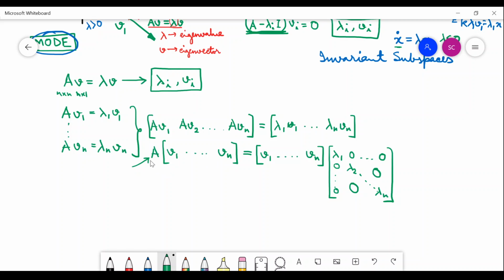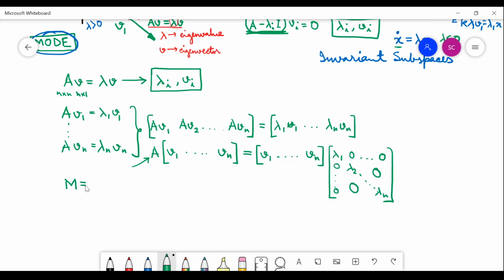So I can always diagonalize a matrix A. I can always diagonalize a matrix A given the knowledge of the eigenvalues. Yeah, the eigenvalues I need to know. But when I know the eigenvalues, I will be able to diagonalize the matrix A. And what would be my similarity transformation? My similarity transformation is this.